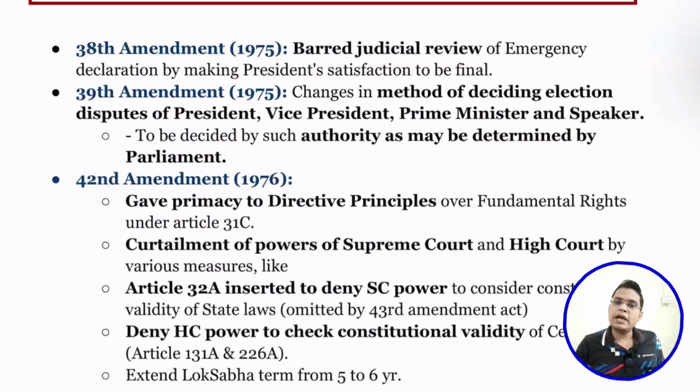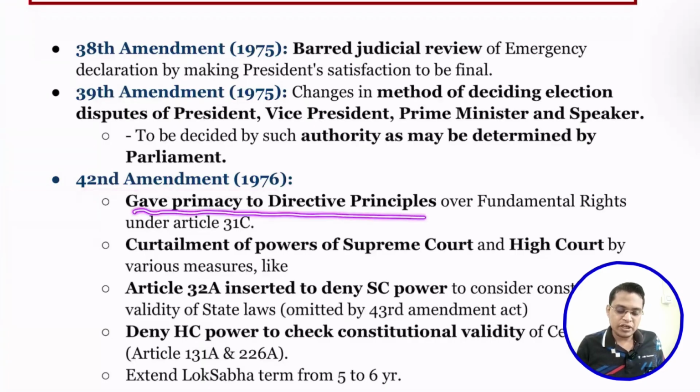The next amendment during this Emergency is the 42nd Constitutional Amendment. Dear student, can you write in the comment box the other name of the 42nd Constitutional Amendment? It is very important. You have to remember the 42nd Constitutional Amendment and the 44th Constitutional Amendment. It is also called the Mini Constitution. UPSC Mains has already asked a question on what changes were brought by the 42nd Constitutional Amendment Act, and multiple Prelims questions have been asked regarding it as well.